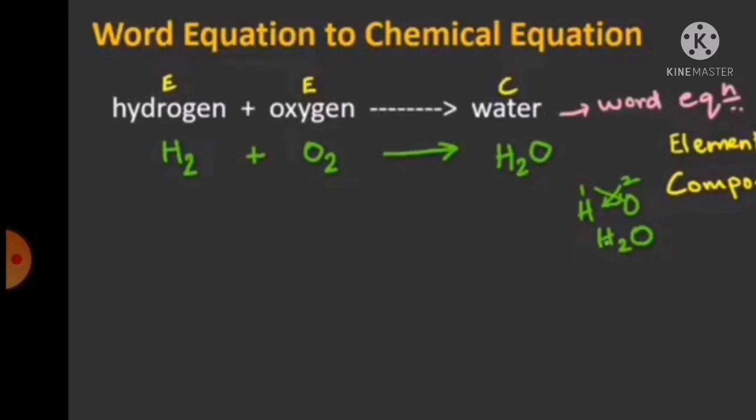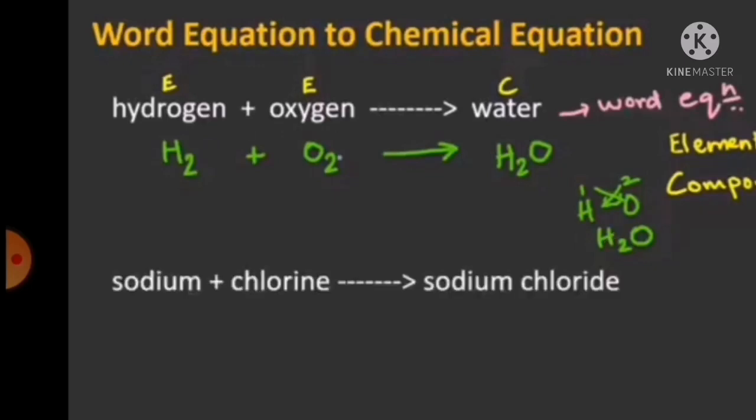How to write the formula for water? If you have confusion, you can just write the valency and cross multiply that. You will get H2O. Just look at that. Is it a balanced equation? The number of elements on both the sides, are they equal? No. So let us just go with another example.